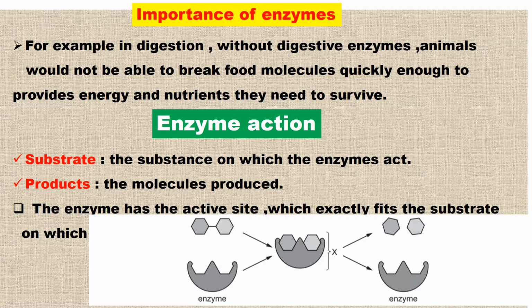All right, let us now turn our attention and look at enzyme action. How does an enzyme work? Now, to understand this part, we need to understand a few of the terms, and one of the terms that we are going to look at is the substrate. You cannot talk of an enzyme without talking about the substrate, because an enzyme and substrate go together.